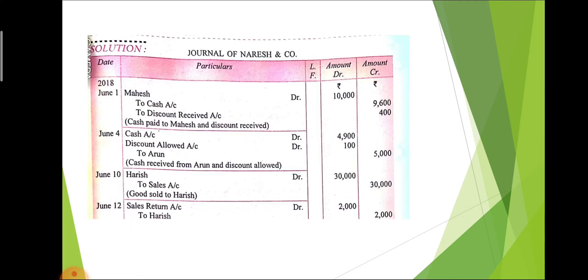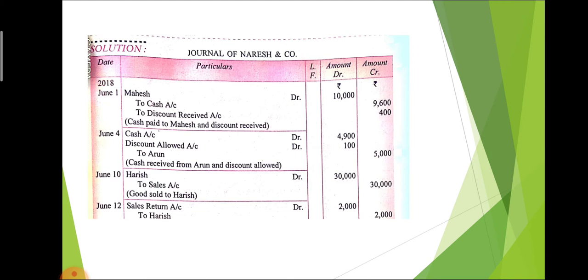So the journal entry will be Mahesh debit to cash account, because Mahesh is the receiver and the receiver is always debited. Mahesh will be debited to cash account because cash goes from the business, and discount received is always credited. So if we pay an amount, at that time discount received, and if we receive an amount, at that time discount allowed.